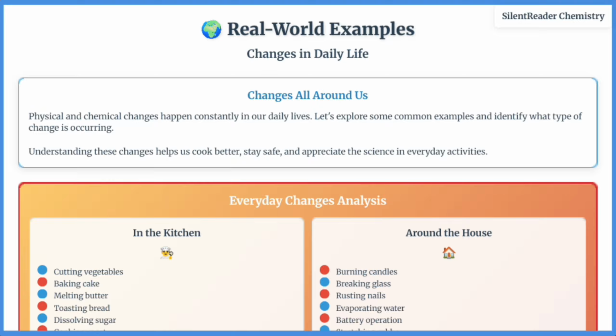Our bodies undergo both types constantly. Chewing food is physical while digestion and respiration are chemical. Life depends on the perfect balance of both physical and chemical changes.